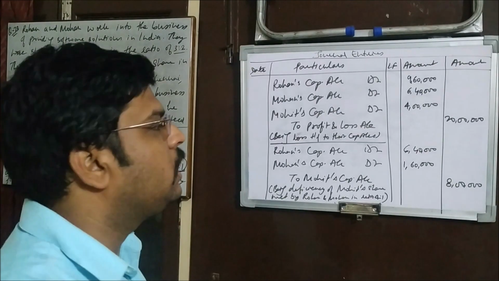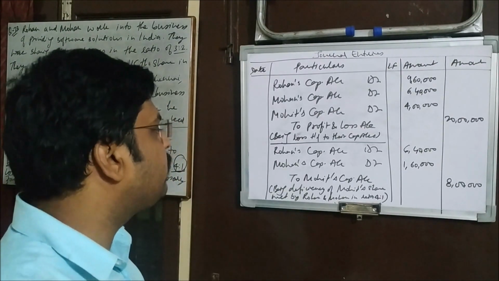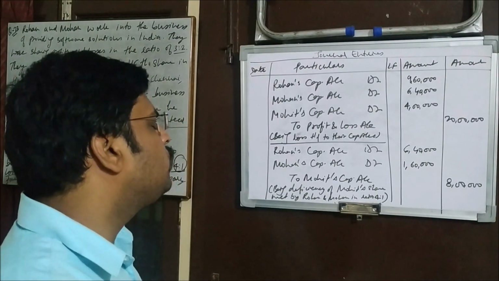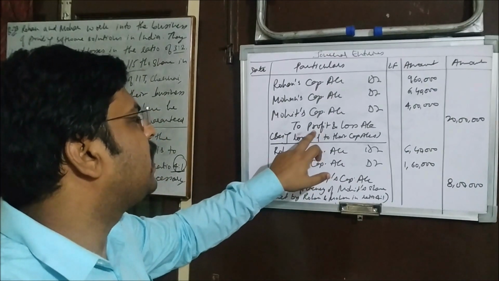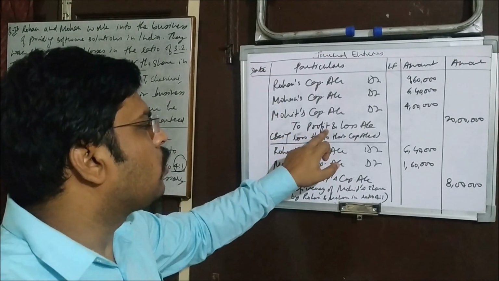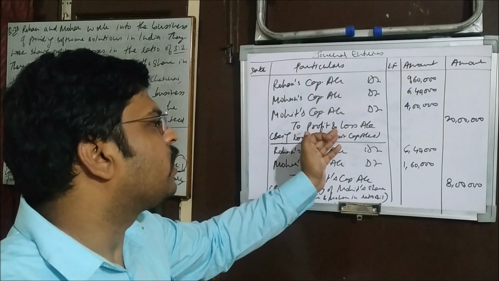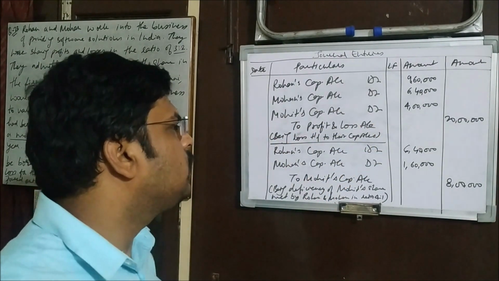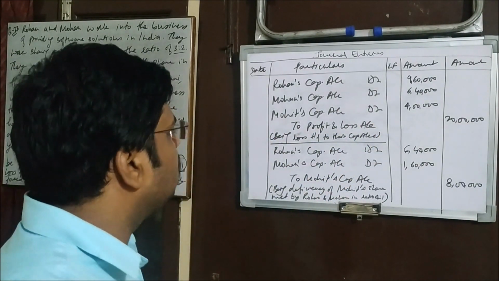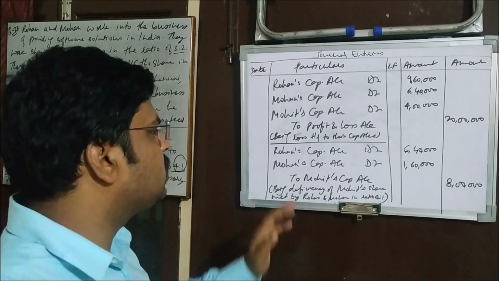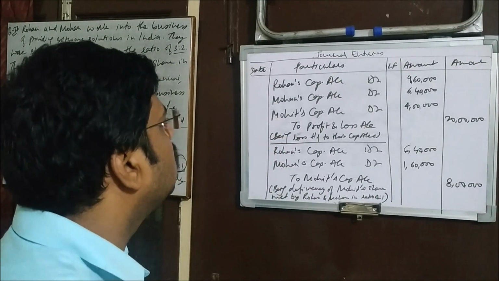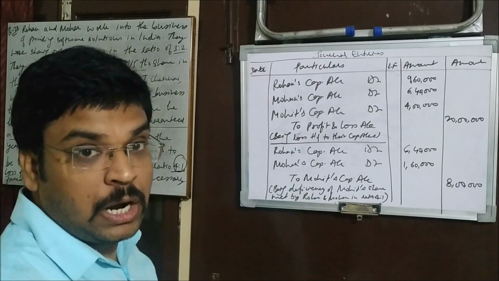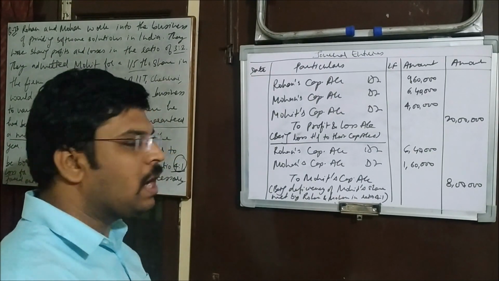So this is the meaning of guaranteed profit. In case of loss, it is supposed to be paid. In that way you can pass the entry. In a few books it may be possible that instead of passing the entry from the profit and loss account, the profit and loss appropriation account is given. It can also be done. There are certain reasons for that, but I would suggest you pass it directly from the profit and loss account. Okay, so this is the way. Understood? Now let's move on to another question.